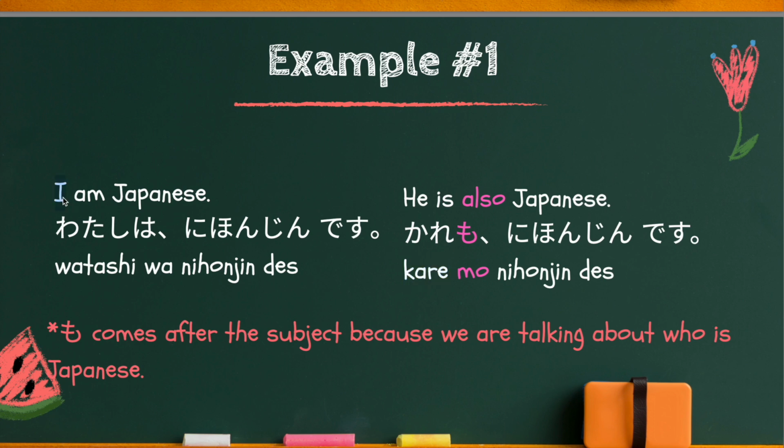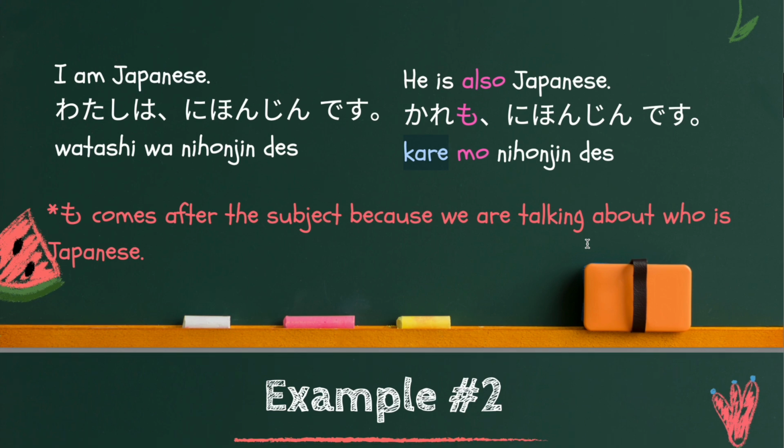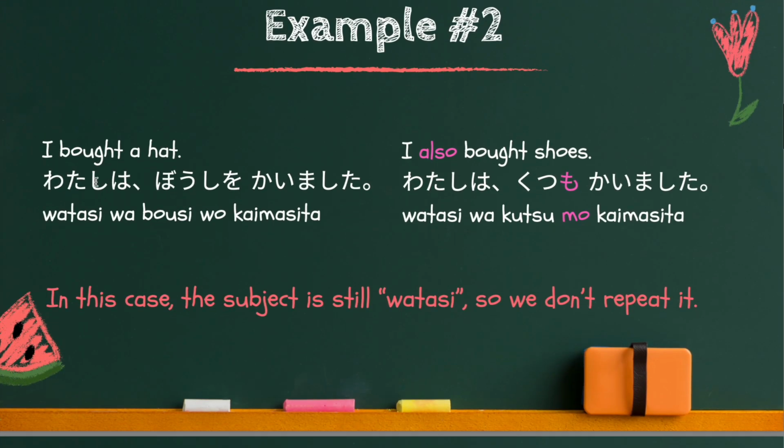I, as well as he, is Japanese. That's why mo comes after the subject. But in the second example, the subject is the same, I, but the object changed. Therefore, you need to put mo particle after the object.